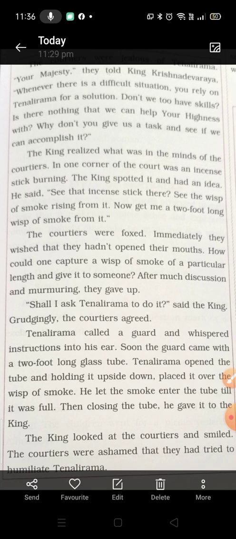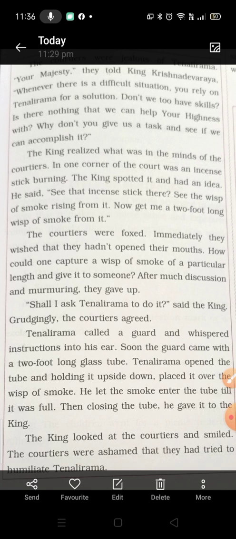Immediately they wished that they hadn't opened their mouths. How could one capture a whisk of smoke in a particular length and give it to someone? After much discussion and murmuring, they gave up. "Shall I ask Tenali Rama to do it?" said the king. Grudgingly, the courtiers agreed. Tenali Rama called a guard and whispered instructions into his ear.